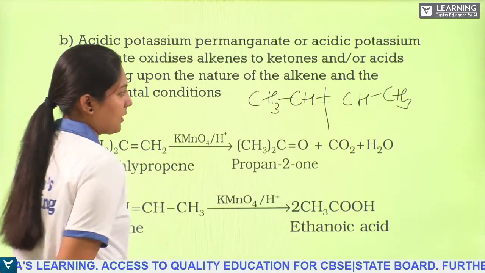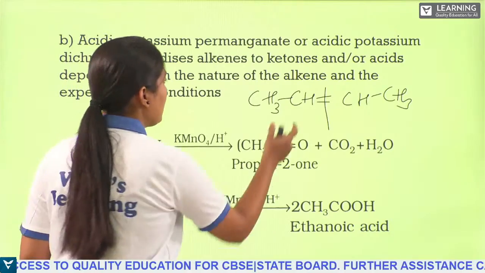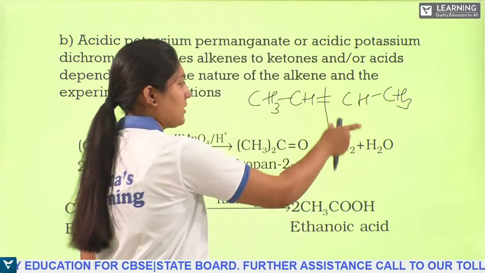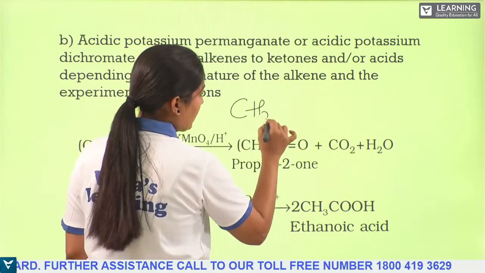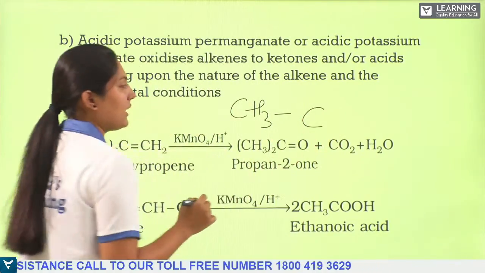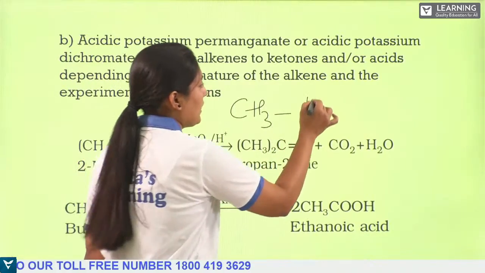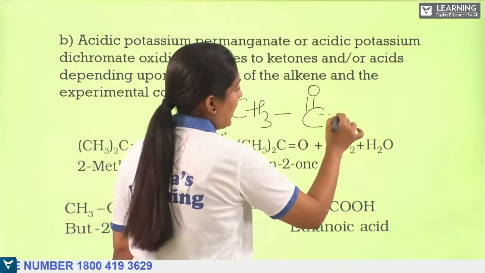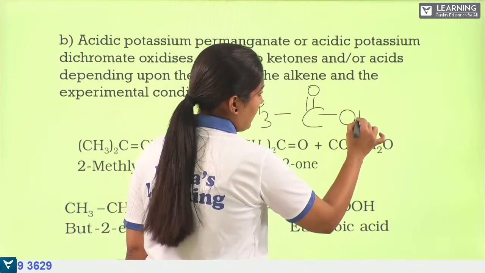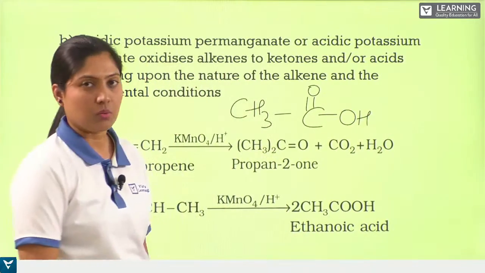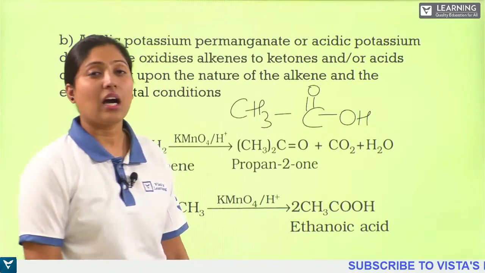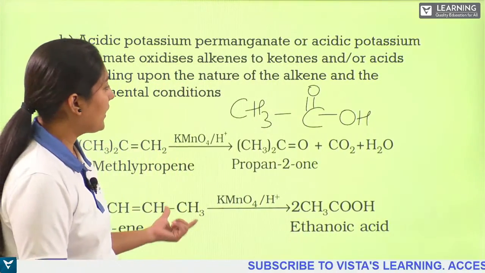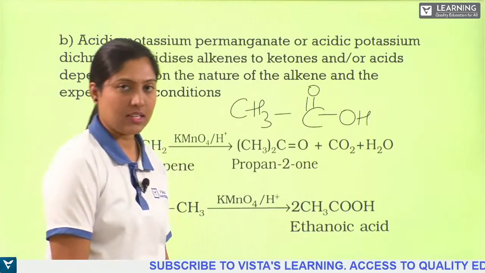So here the cleavage will take place. Since both are the same, we'll take one of them. So this CH3 CH carbon atom will get oxidized in such a way that it will get a double bond with oxygen, and one hydrogen will be converted into an OH group. So it completely oxidizes and gets a carboxylic group. So we get here ethanoic acid.